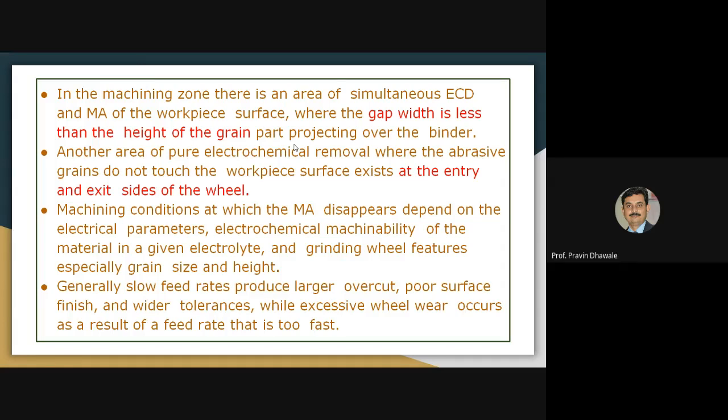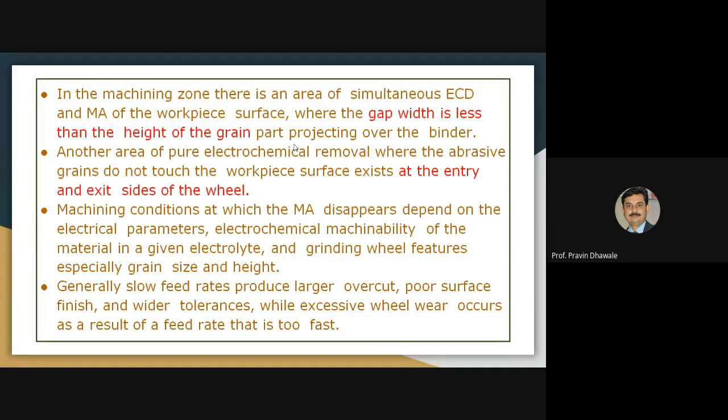Another area is pure electrochemical removal, where the abrasive grain does not touch the workpiece, which exists at the entry and at the side of the wheel. At that location only pure electrochemical machining is achieved.